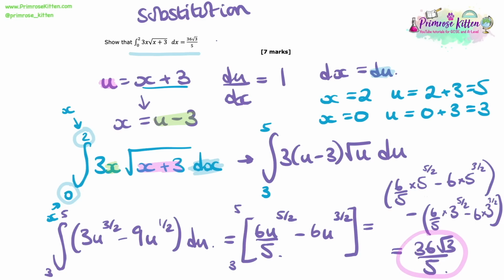Because it's a show that, you will always know if you've made a mistake. If you don't get that same answer that we need to get, then the most obvious places to go back over and check is firstly, have you integrated correctly? Secondly, have you actually changed the limits as well as everything else? And also, did you substitute correctly? Did you make any mistakes? Did you do the upper limit minus the lower limit? Just check that all of these things were done correctly.